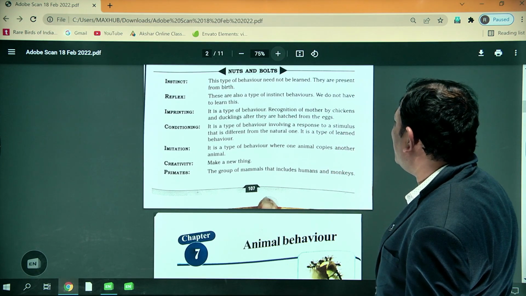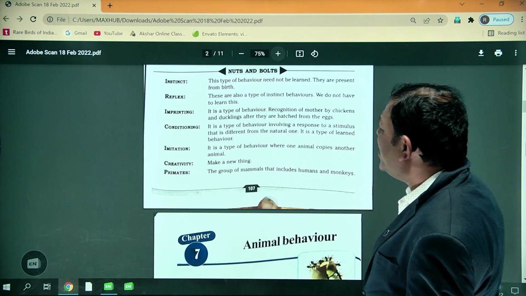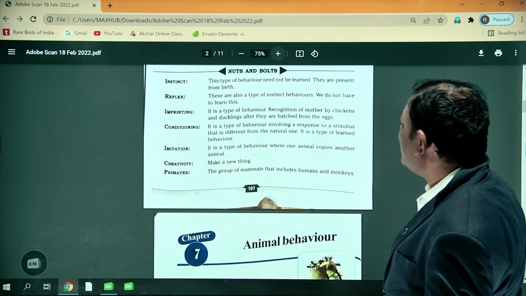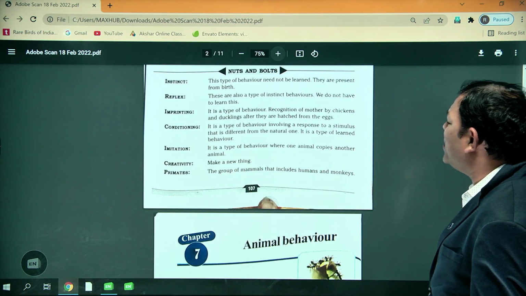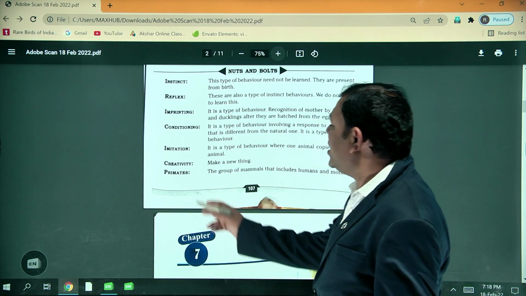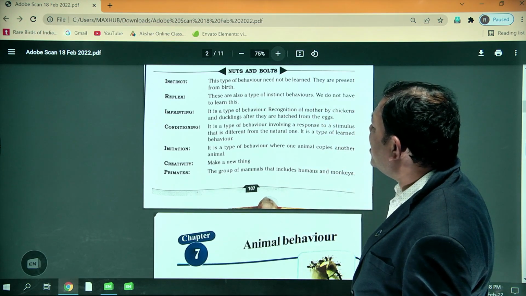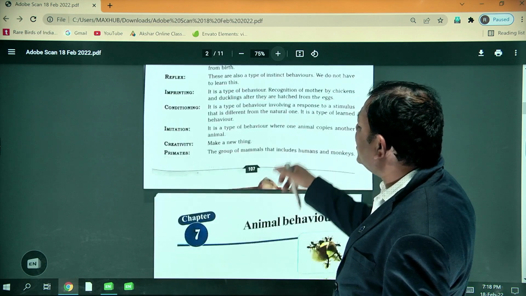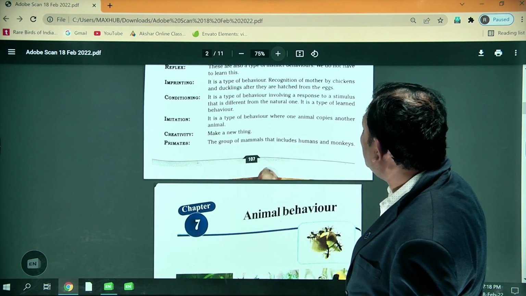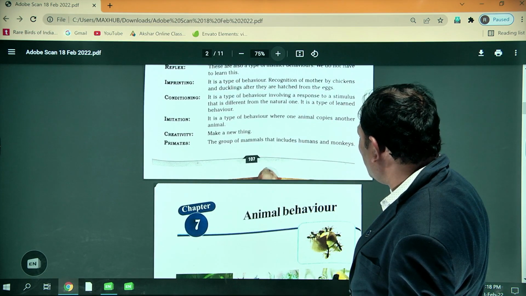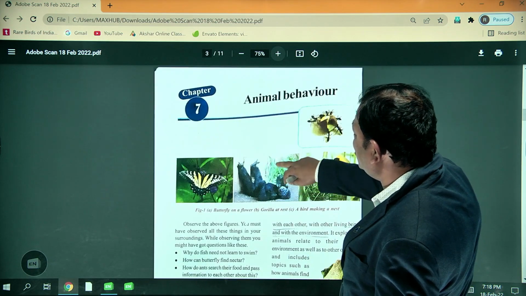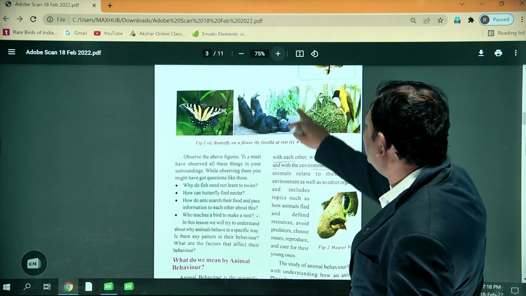It is also a type of learned behavior. Imitation is a type of behavior where an animal copies another animal. Creativity means making new things. Primates are the group of mammals that includes human beings and apes. This is in your textbook.